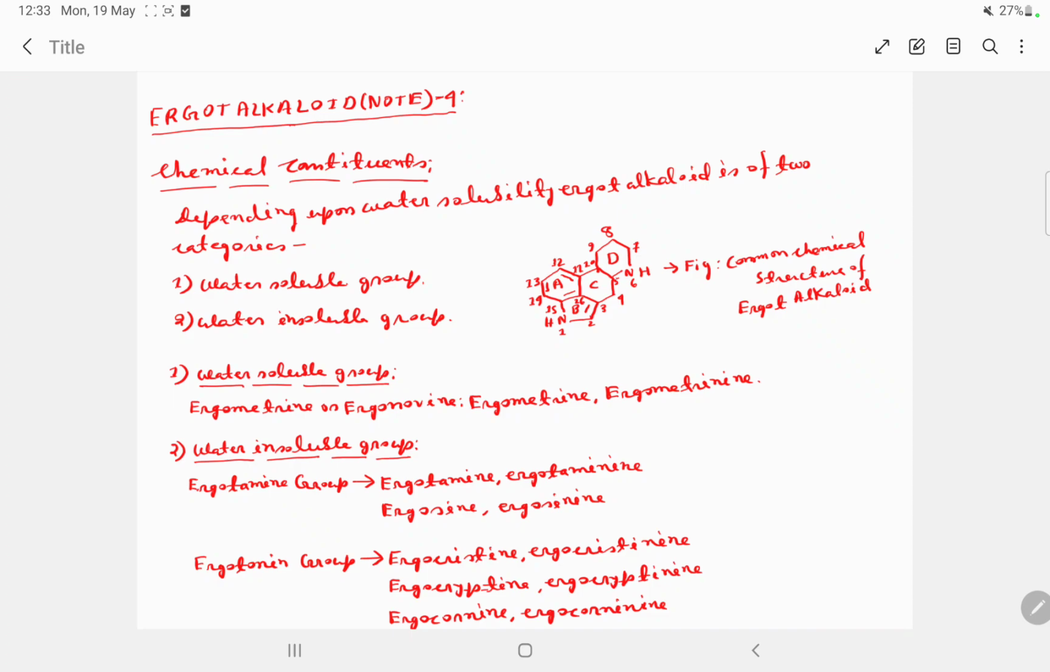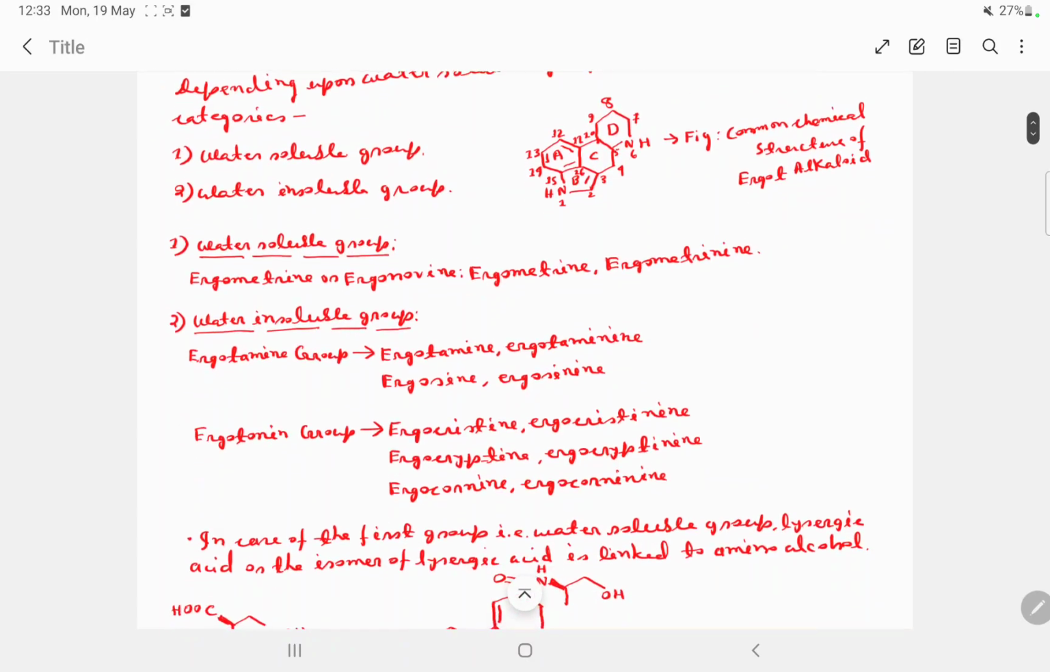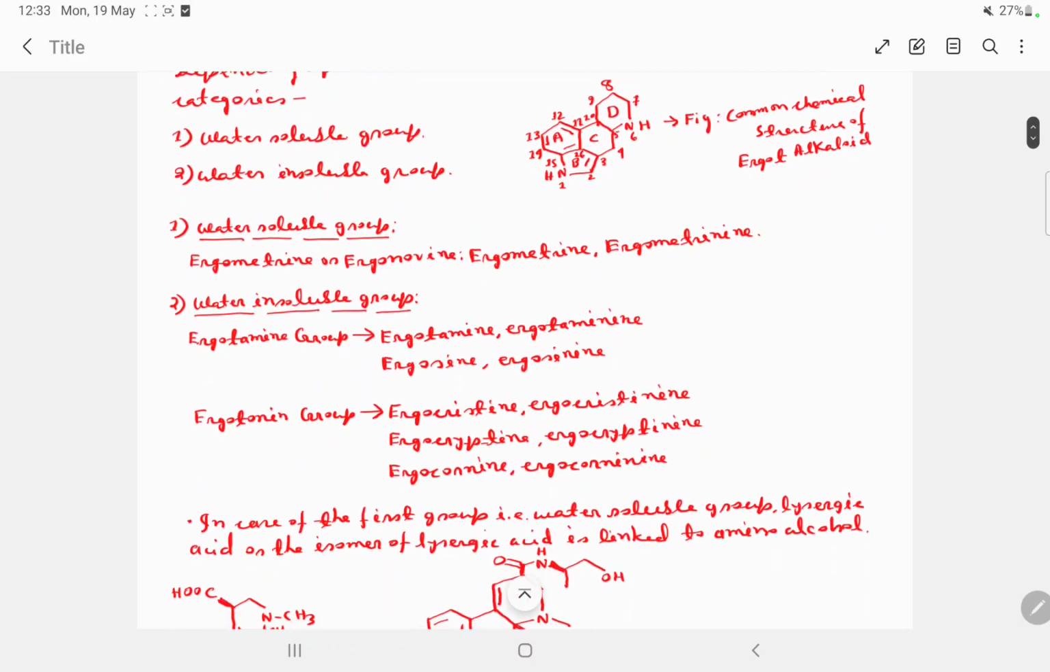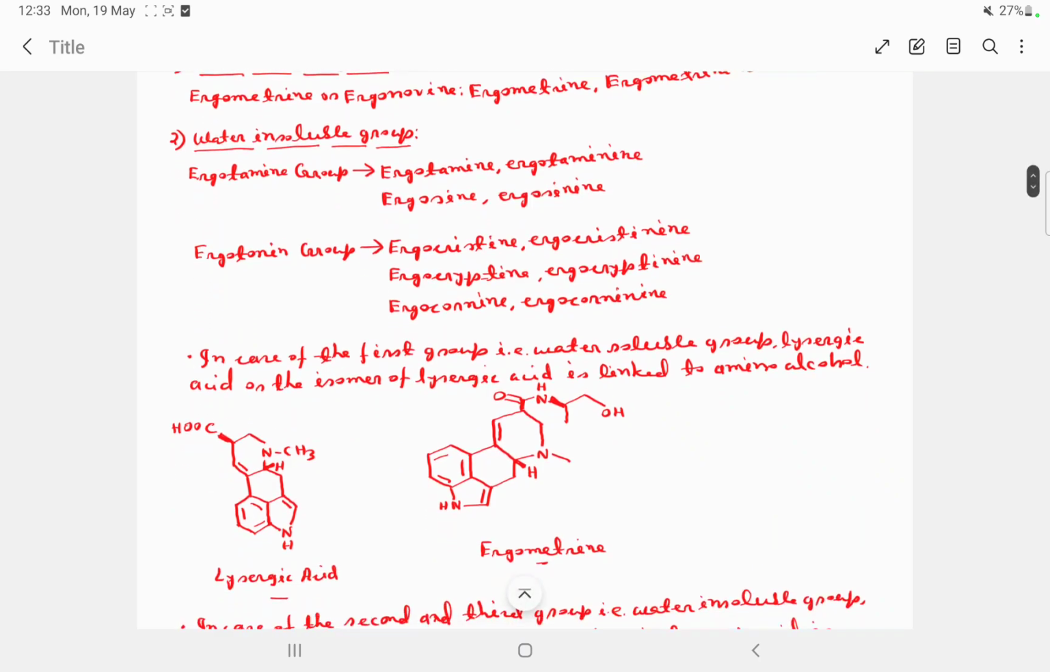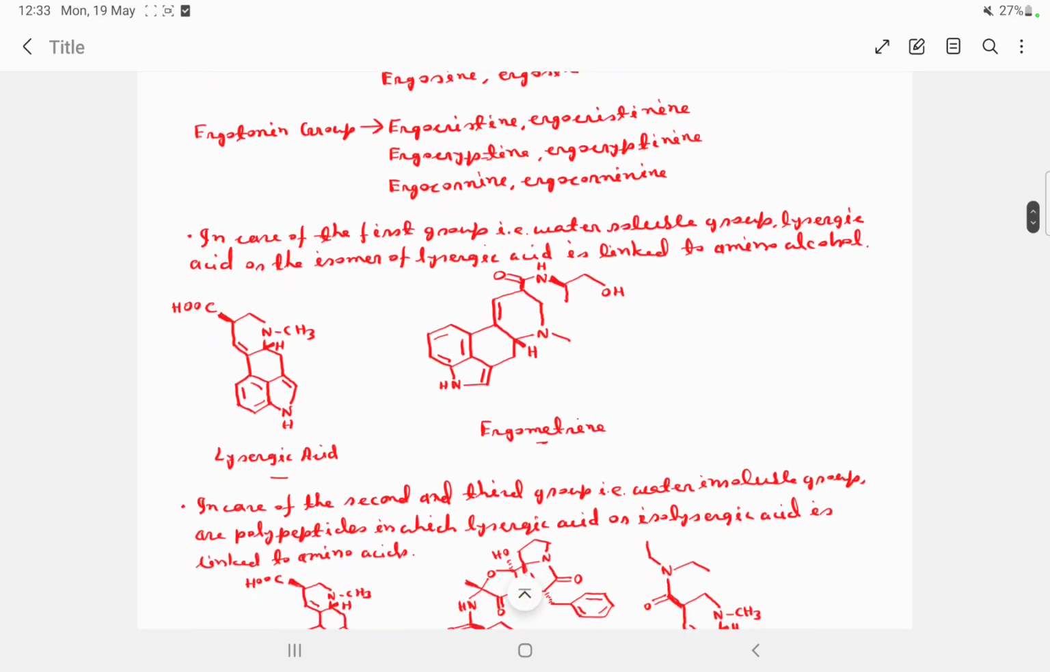Depending upon water solubility, ergot alkaloid is of two categories: water soluble group and water insoluble group. This is the common chemical structure of ergot alkaloid. The water soluble group is also known as the ergometrin or ergonovin group, and the alkaloids are ergometrin and ergometrinine. The water insoluble group, the ergotamine group, consists of the alkaloids named ergotamine, ergotaminin, ergocin, ergocinin. The ergotoxin group consists of the alkaloids namely ergocristin, ergocristinine, ergocryptin, ergocryptinine, ergocornin, ergocorninin.